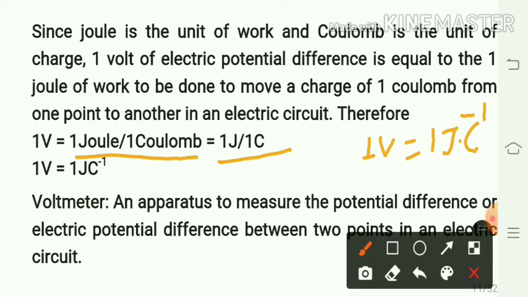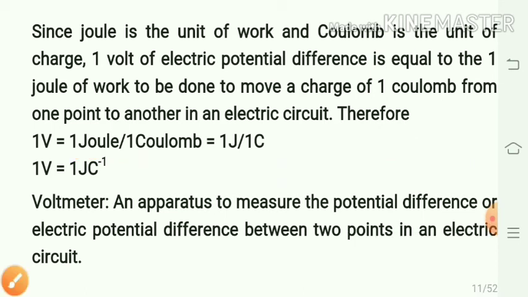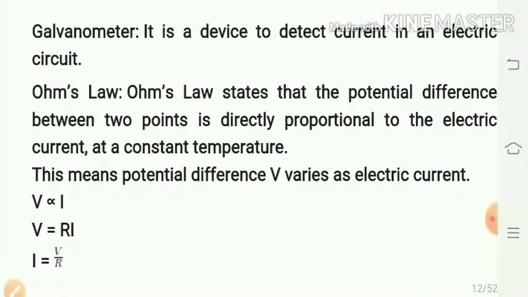You know that a voltmeter is an apparatus to measure the electric potential difference between 2 points in an electric circuit. Galvanometer is a device to detect current in an electric circuit. Now we will see what Ohm's law is.